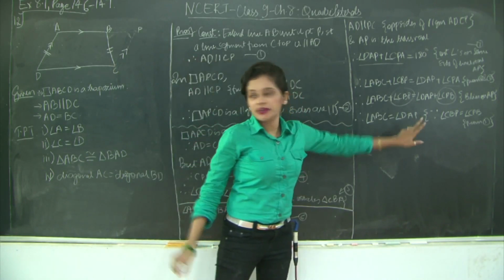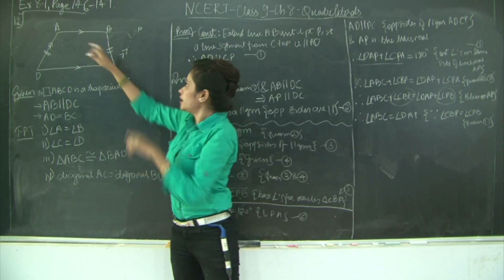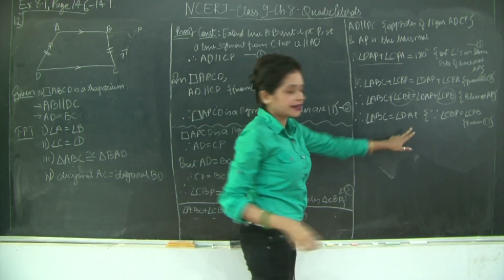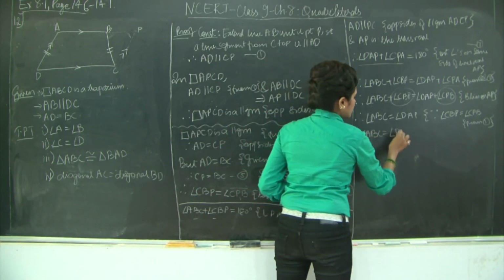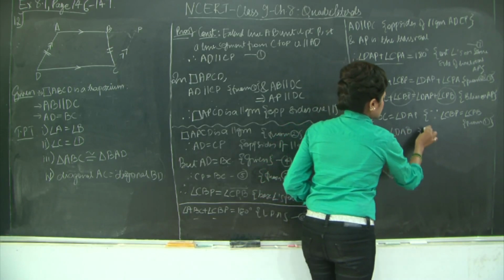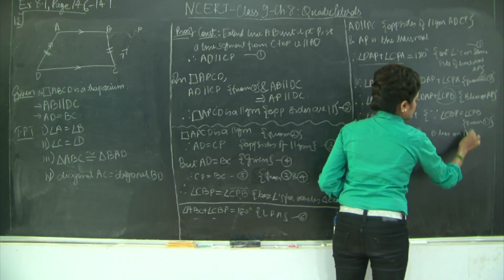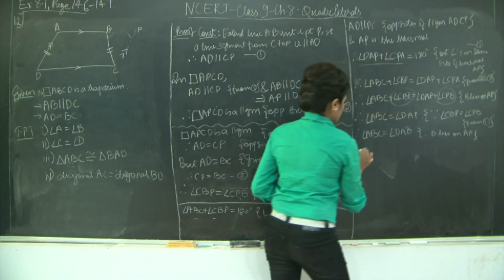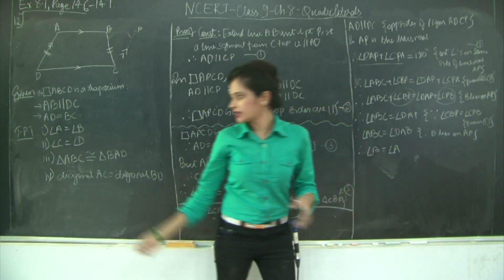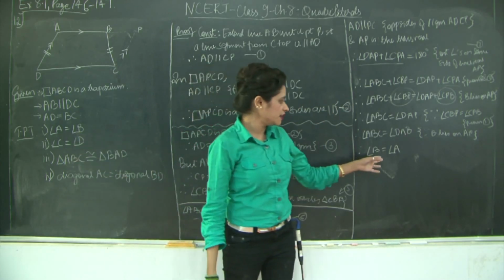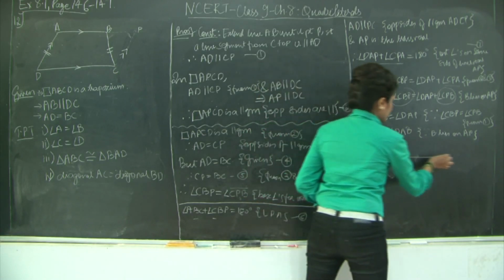But you need DAB, right? Correct? Because this is our construction. We have just been given a trapezium ABCD. So let's just rewrite this. Therefore, I'll say angle ABC is equal to angle DAB, since B lies on AP, which implies that angle B is equal to angle A, which is what we need. We just need that angle A is equal to angle B. So it's the same thing, right? Angle A is equal to angle B. So this was about my first section.